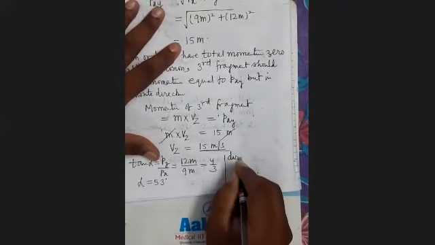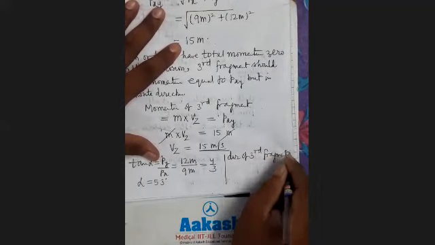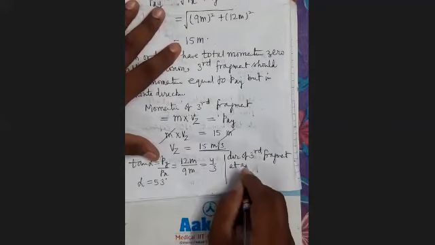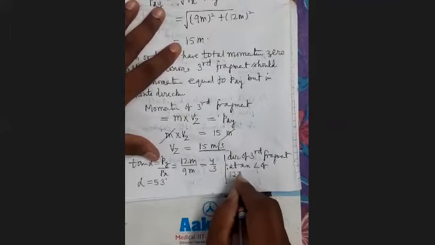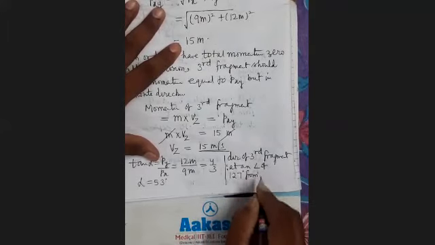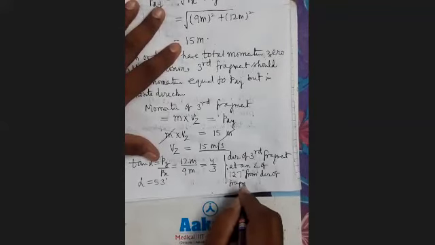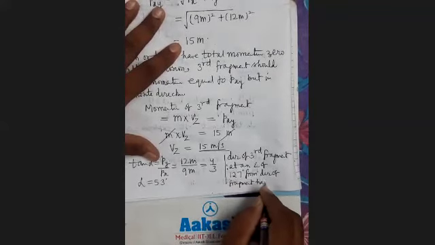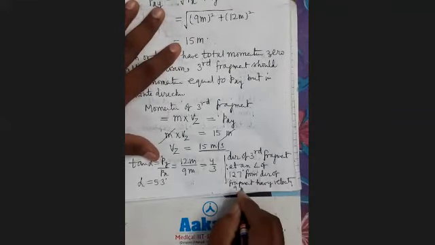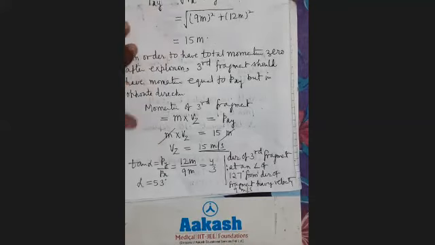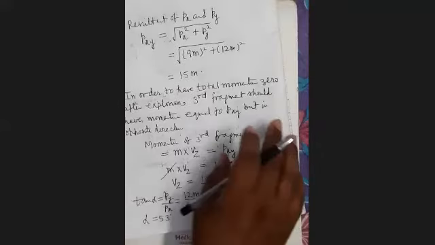Direction of third fragment at an angle of 127 degrees from the direction of the fragment having velocity 9 meter per second. That you will mention, from which. So it is 9 from at 127 degrees.